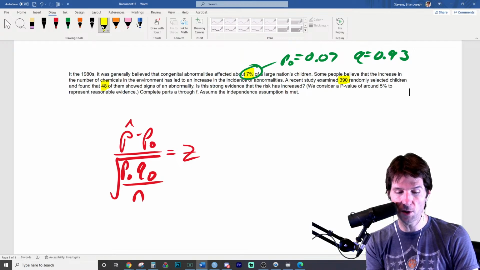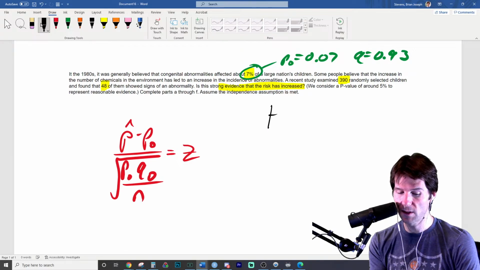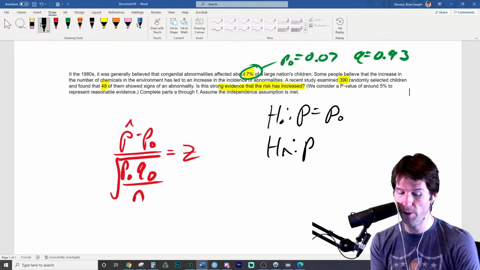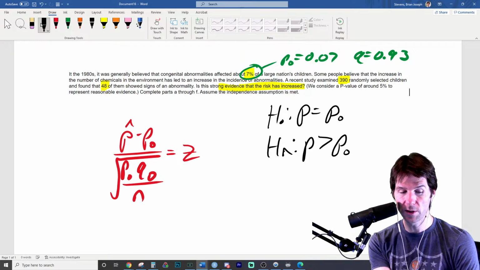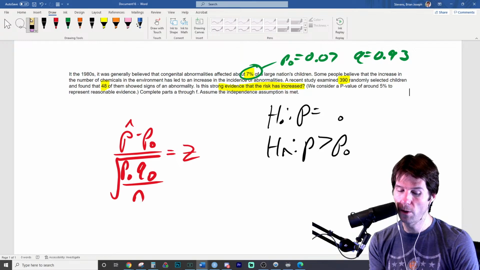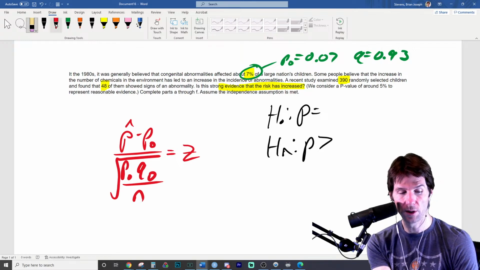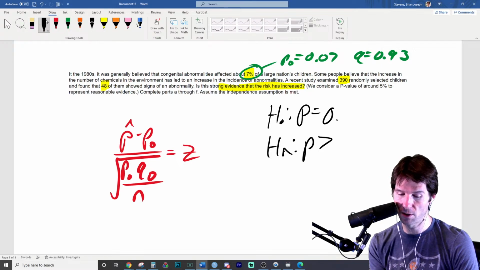The null hypothesis always has the equal sign, and we're asking, has the risk increased? Is there evidence? So the null hypothesis is that the true proportion is equal to whatever we hypothesize it to be. Now, in this one, we're asking, has the true proportion of children with congenital abnormalities increased? The hypothesized null proportion is this.